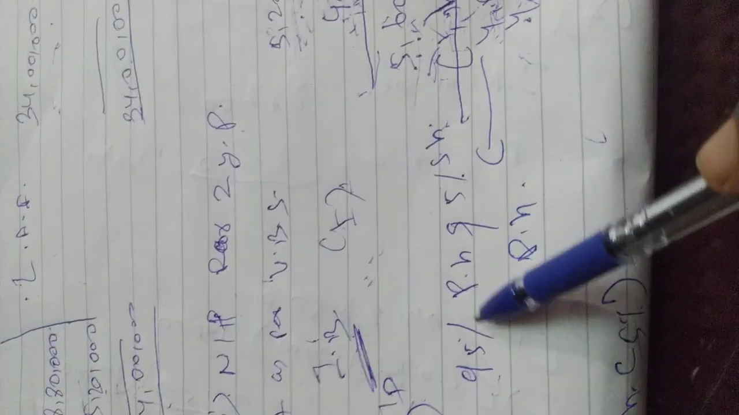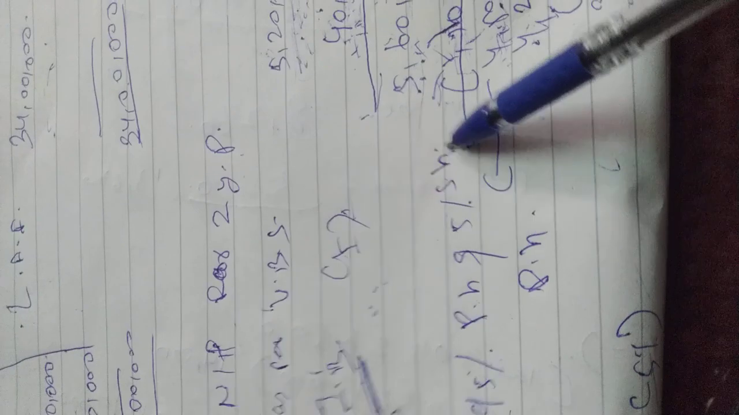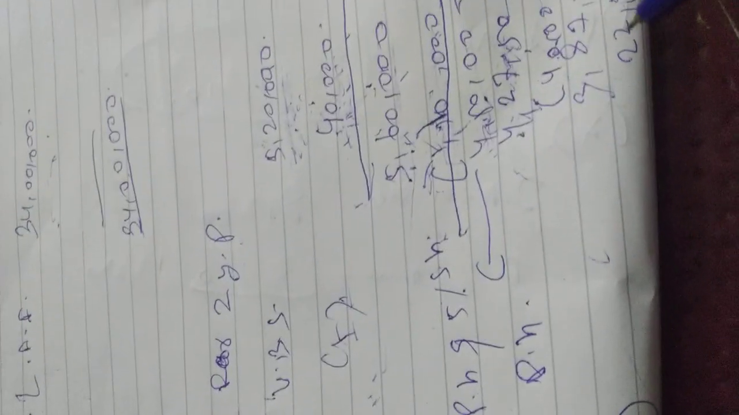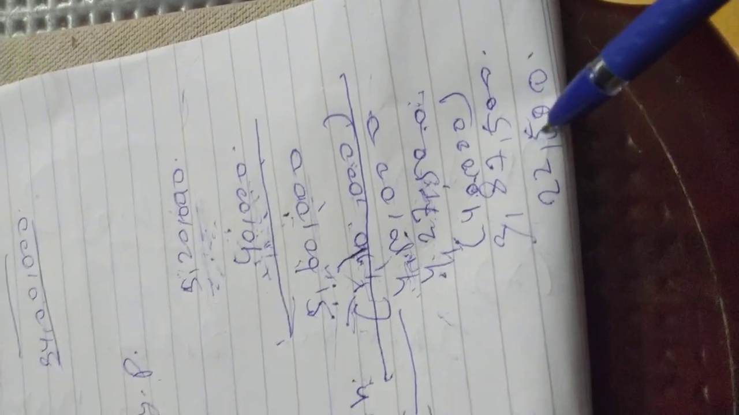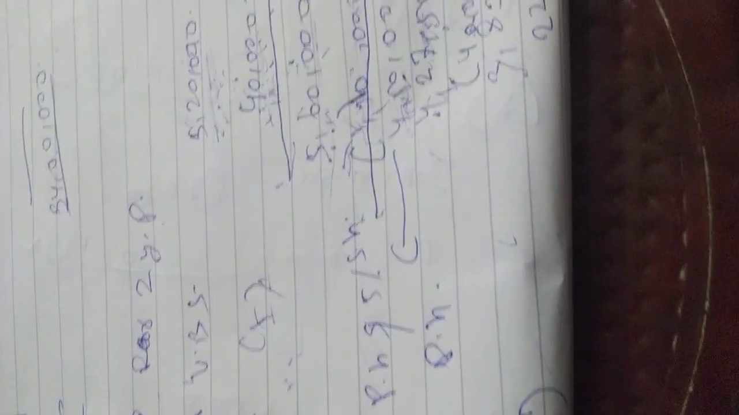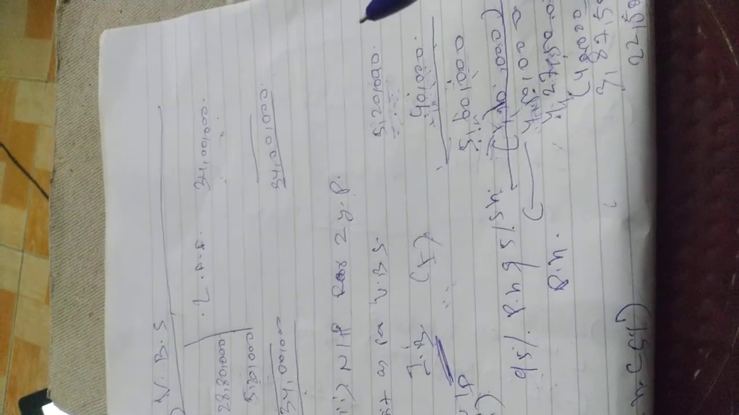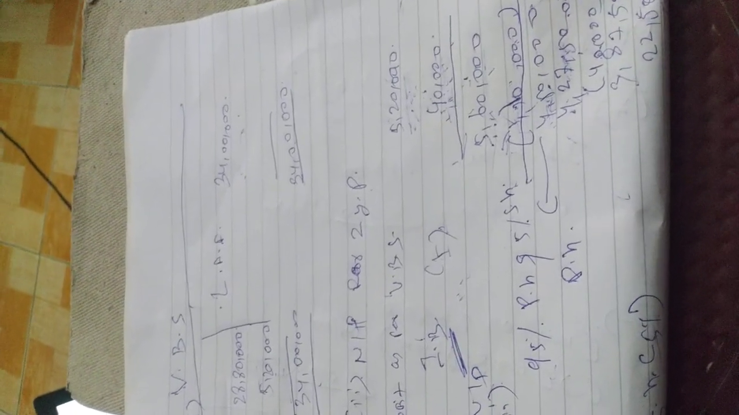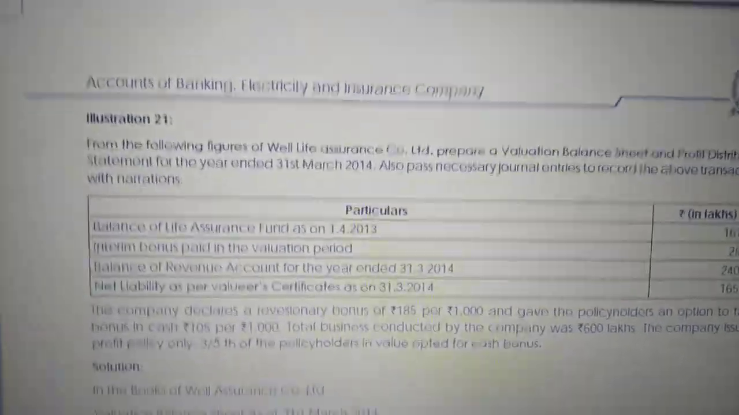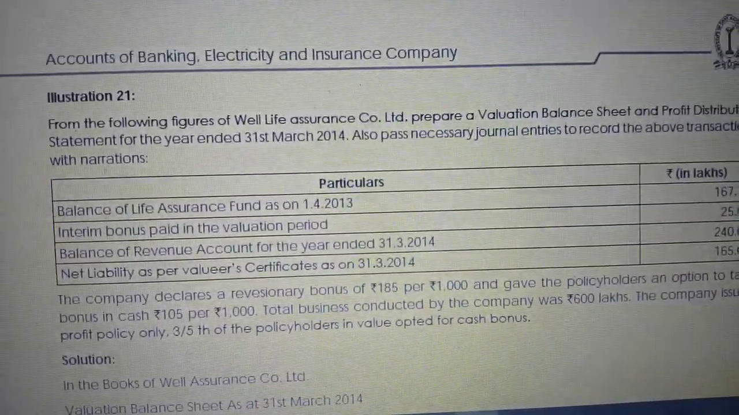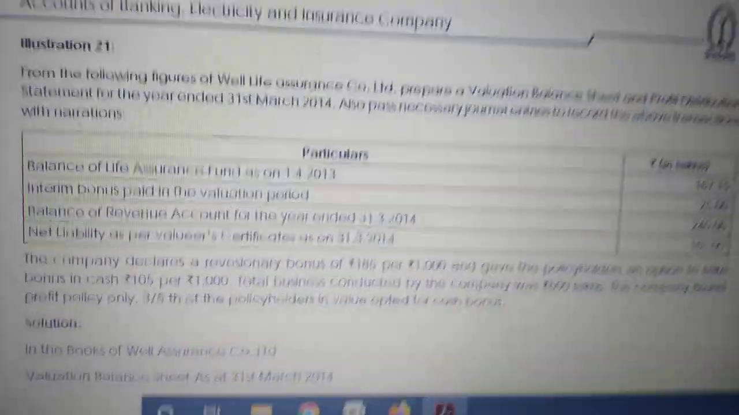Then what about shareholder? As per rule, 95% is for policyholder, 5% is for shareholder. So balance 5%, 4,50,000 into 5%, 22,500, is available to shareholder. So with this the problem is over. We'll go to the next problem.